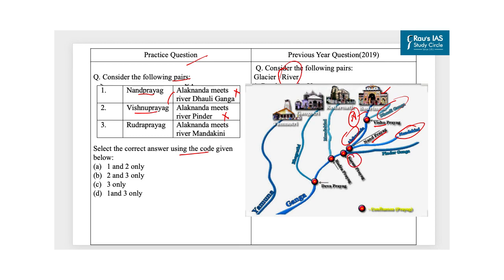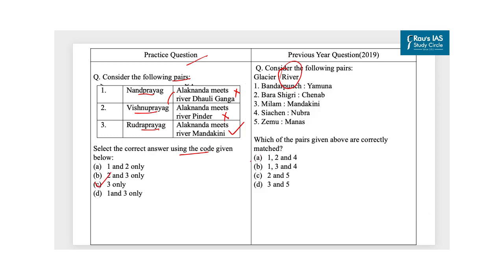Next is Karnprayag. It is the location where Alaknanda river is joined by Pindar Ganga that originates from the Pindar glacier below the Nanda Devi mountain range. Next is Rudraprayag. It is the place where Alaknanda meets Mandakini. So our third option is correct. Next is Devprayag. It is the confluence of two holy rivers, Bhagirathi, the chief stream of the Ganga, and the Alaknanda. And beyond this confluence, the river is known as River Ganga. So with this, our correct answer is option C, that is 3 only. Answer of this PYQ is option A.